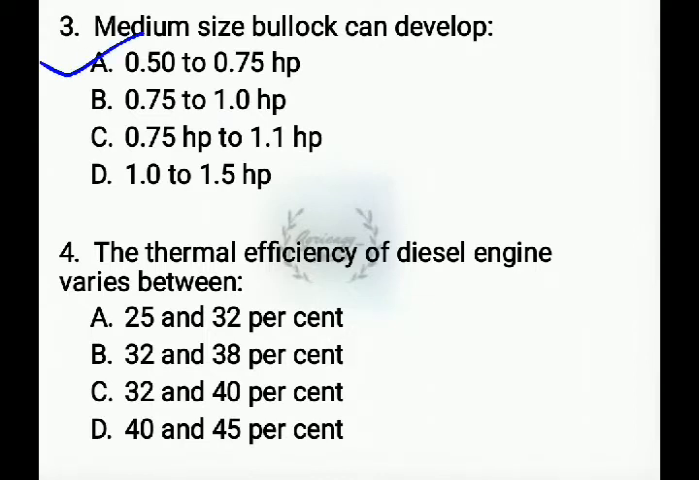Next question. The thermal efficiency of diesel engine varies between, options are 25 to 32%, 32 to 38%, 32 to 40%, 40 to 45%. The answer is 32 to 38%. This is the thermal efficiency of diesel engine.